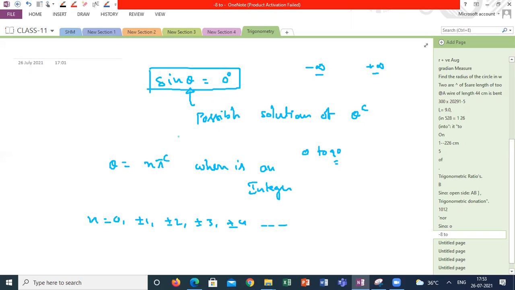Is it clear, guys? What is the solution of sin x is equal to 0? When the sine ratio is becoming 0, what are the possible values of x? Or when sine theta is 0, what are the possible values of theta? Is it clear how to argue the solutions of theta with respect to the functions concept? Guys, is it clear or are we going too deep?